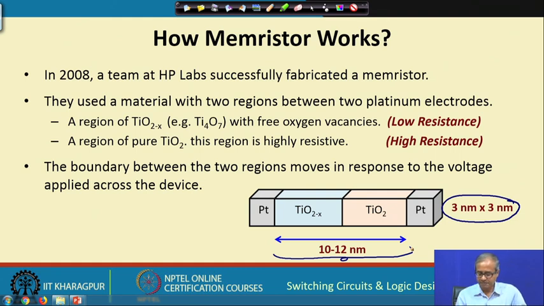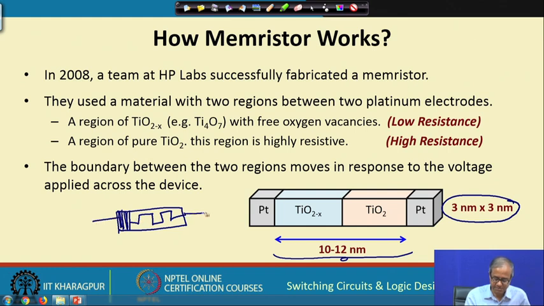Symbolically they represented this device like this. This was actually proposed by Chua. The side where there is this oxygen vacancy is solidified, and the symbol is like this. This is the symbol of a memristor.